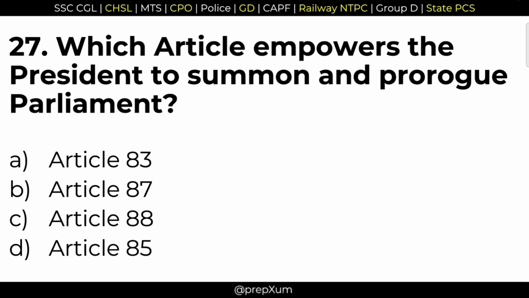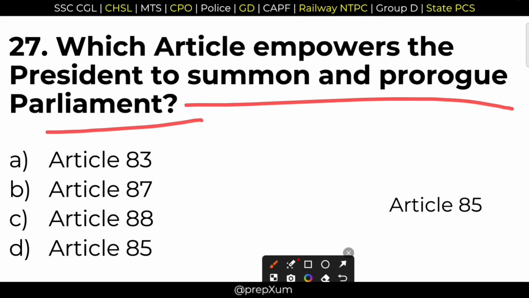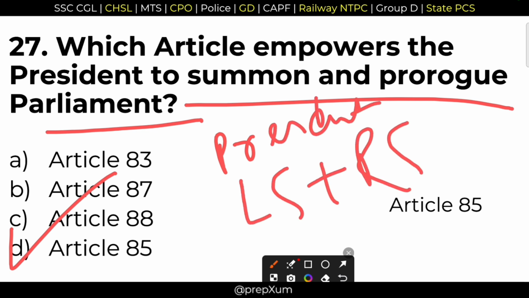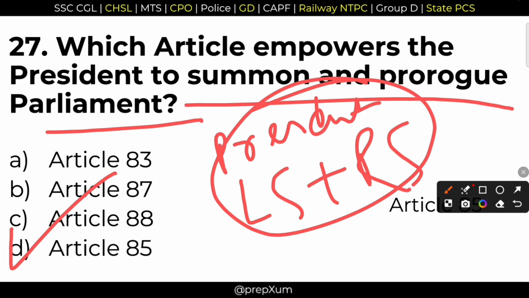27. Which article empowers the president to summon and prorogue the parliament? Right answer is option D, Article 85. Article 85 empowers the president to summon and prorogue the parliament. Option D is the correct answer. The president addresses the first session of the parliament. The parliament consists of the president and both the houses, Lok Sabha plus Rajya Sabha. These are the arms of the Parliament of India.